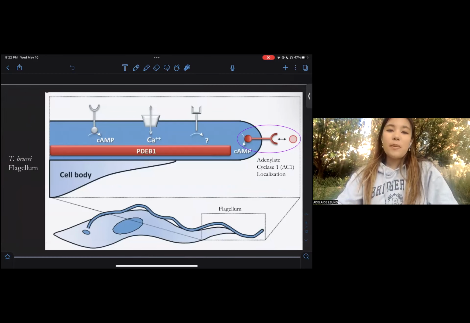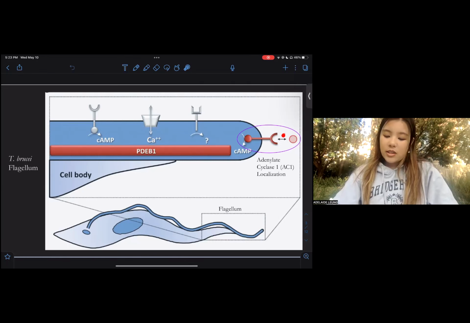The structure that allows Trypanosoma brucei to be virulent and motile is its flagellum. My postdoctoral advisor, Dr. Daniel Velez Ramirez, previously attributed social motility and behavioral influence to the localization of adenylate cyclase 1, or AC1, to the flagellum tip. How does this occur, and what is social motility? The term social motility, otherwise known as SOMO, defines the communicative behavior that T. brucei exhibits to survive in groups and move towards a desired chemical gradient in the bloodstream of a mammalian host.